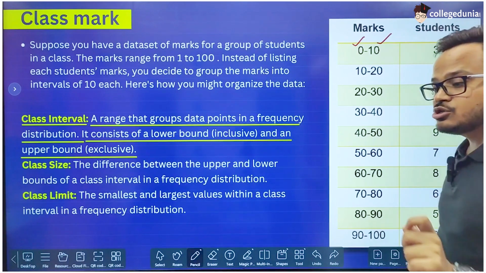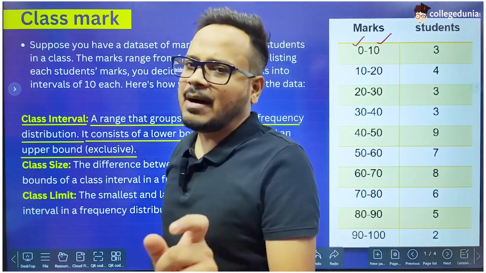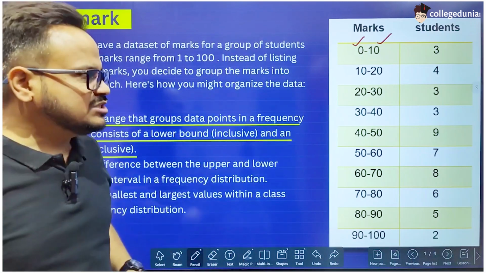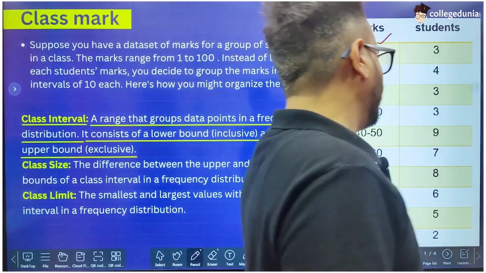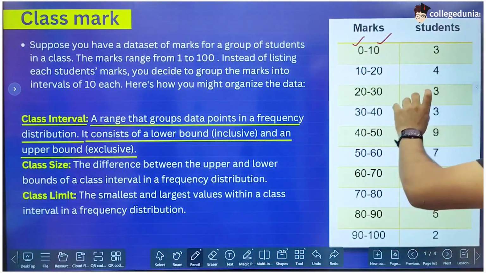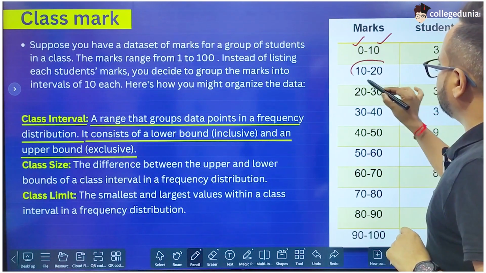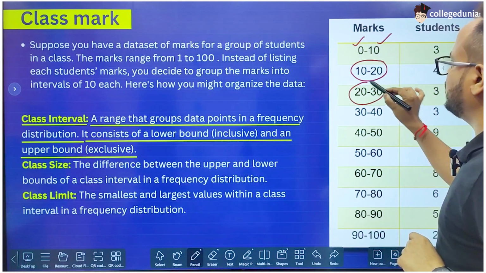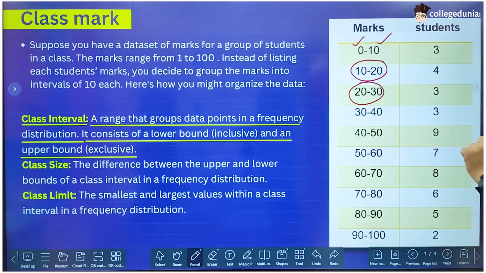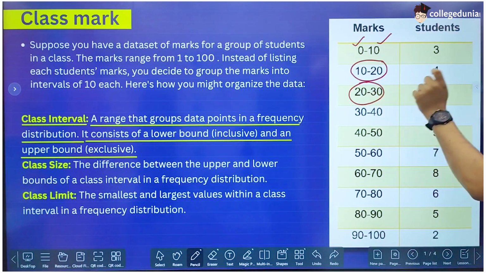The lower limit is always inclusive and the upper limit is exclusive, which means if there was a student who had scored 20 marks in a test, then 20 is written here also and it is written here also. So where should we include 20? We always include 20 in the interval where the lower limit is 20.